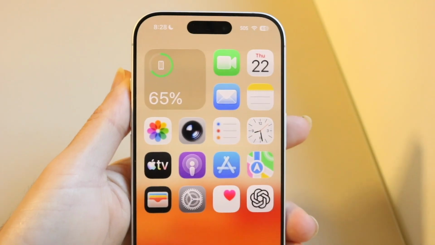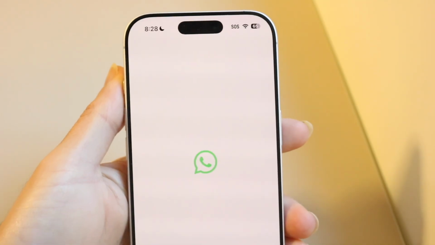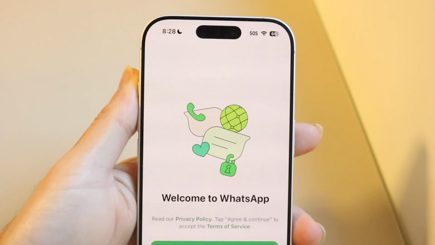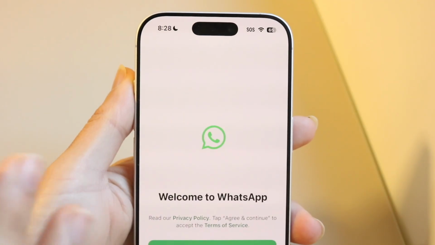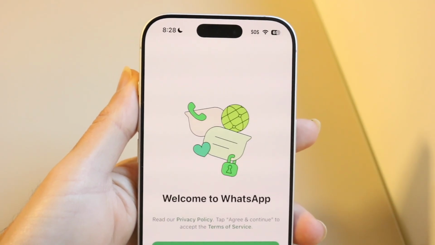Everyone, it's time for us to show what to do if, for some reason, Meta AI is just not working inside of WhatsApp. Now, this is a new thing to keep in mind here, because Meta AI apparently is going to be taking a lot of different changes throughout the next couple of weeks and months in 2026.